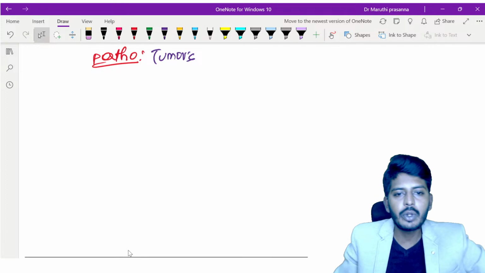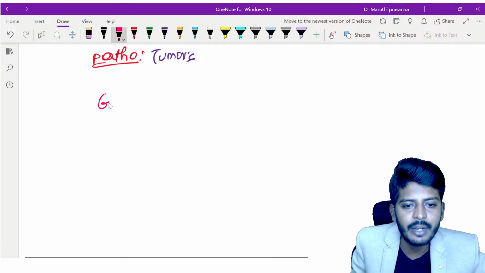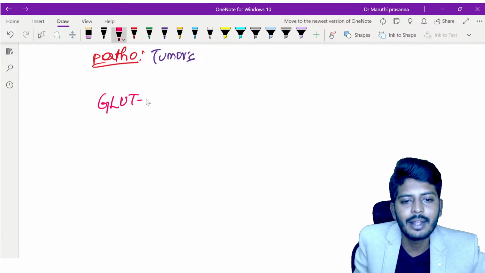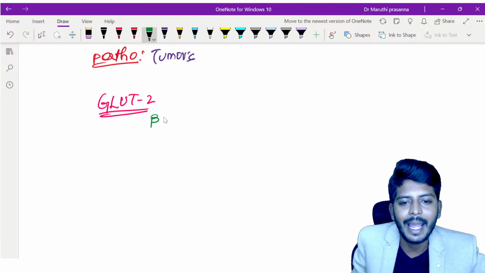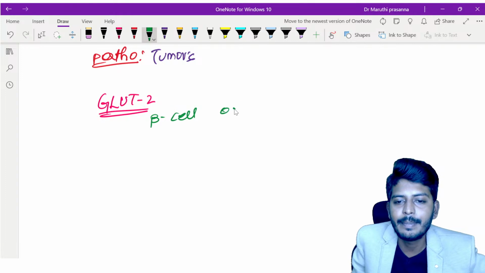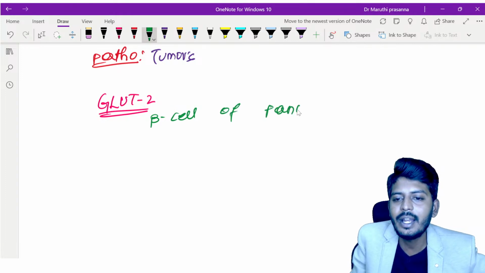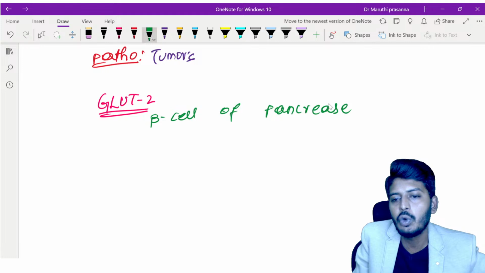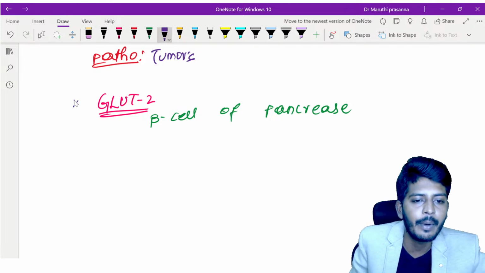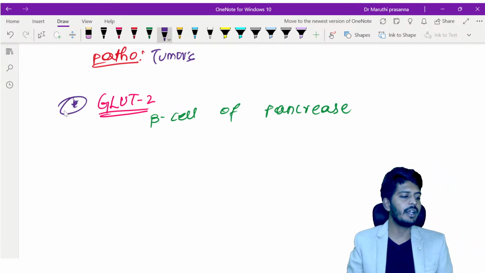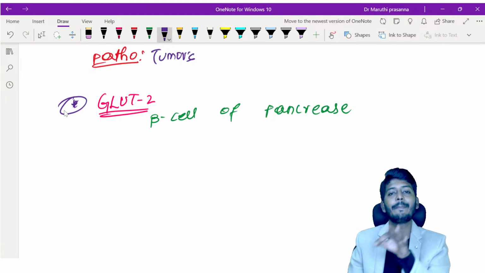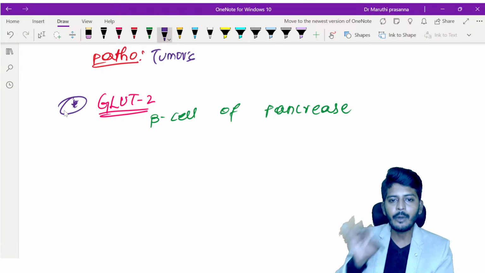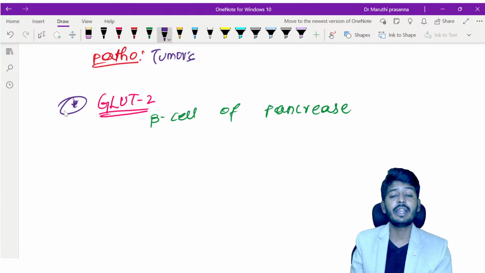Okay, let's go to the next one, GLUT2. Now, where is GLUT2 located? So GLUT2, my dear students, is located mainly in the beta cell of the pancreas. If they are located on the beta cell of the pancreas, what is their function? Again, it's very important, because there is one confusing point, whether the glucose transporter is dependent upon your insulin or not. That will come.